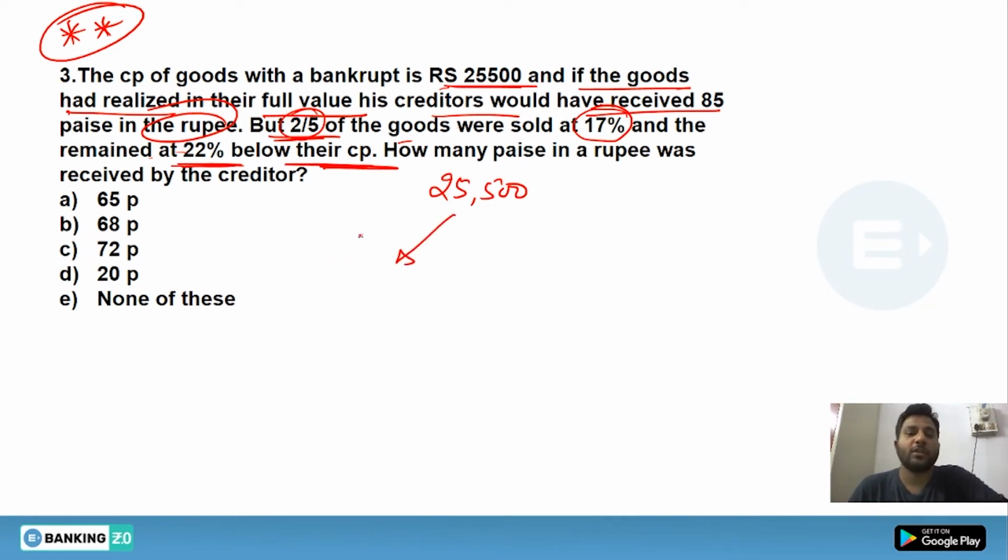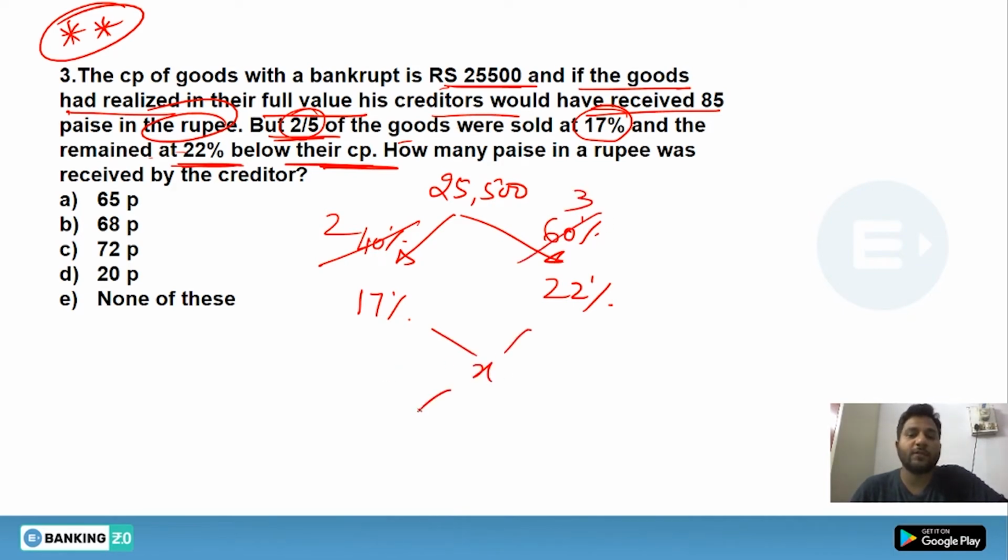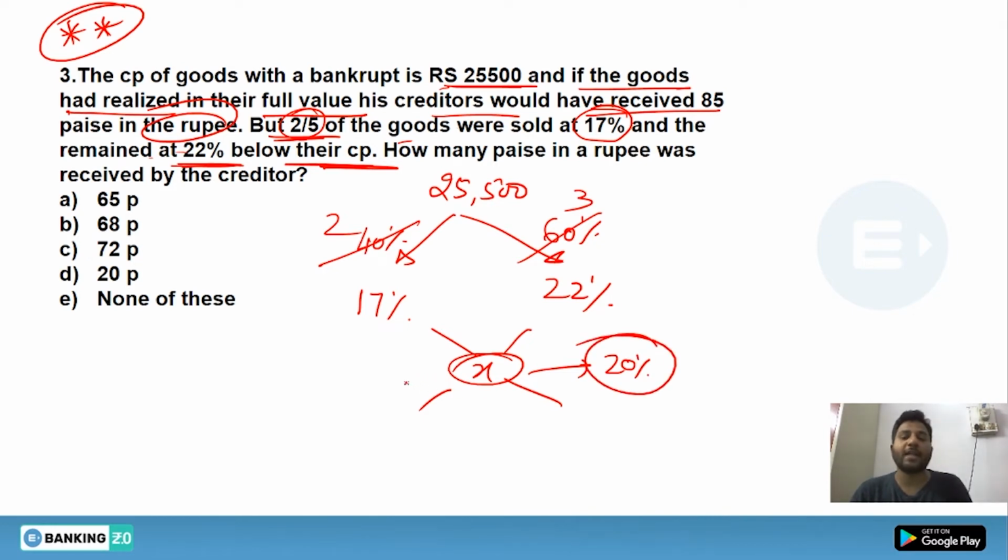Now, you can clearly see that 40% sells at 17% below, while 60% sells at 22% below. That means the ratio would become 2:3. When you solve this with the alligation method, you will get the overall percentage below CP as 20%. All right, so you have got the average below-cost-price selling value.